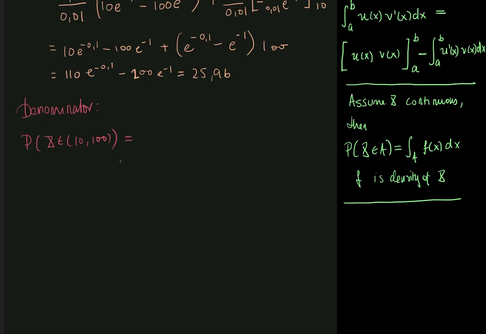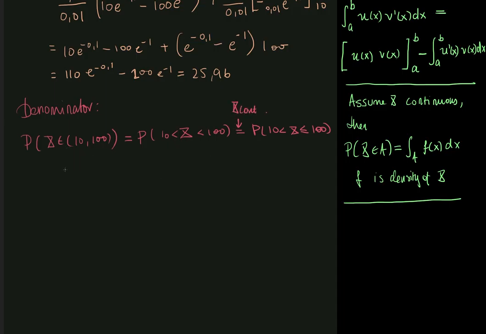And in this case, since x is continuous, this is also equal to the probability that x is strictly greater than 10 and smaller than 100, which is equal to the probability that x is strictly greater than 10 and less than or equal to 100. And this equality holds because x is continuous.